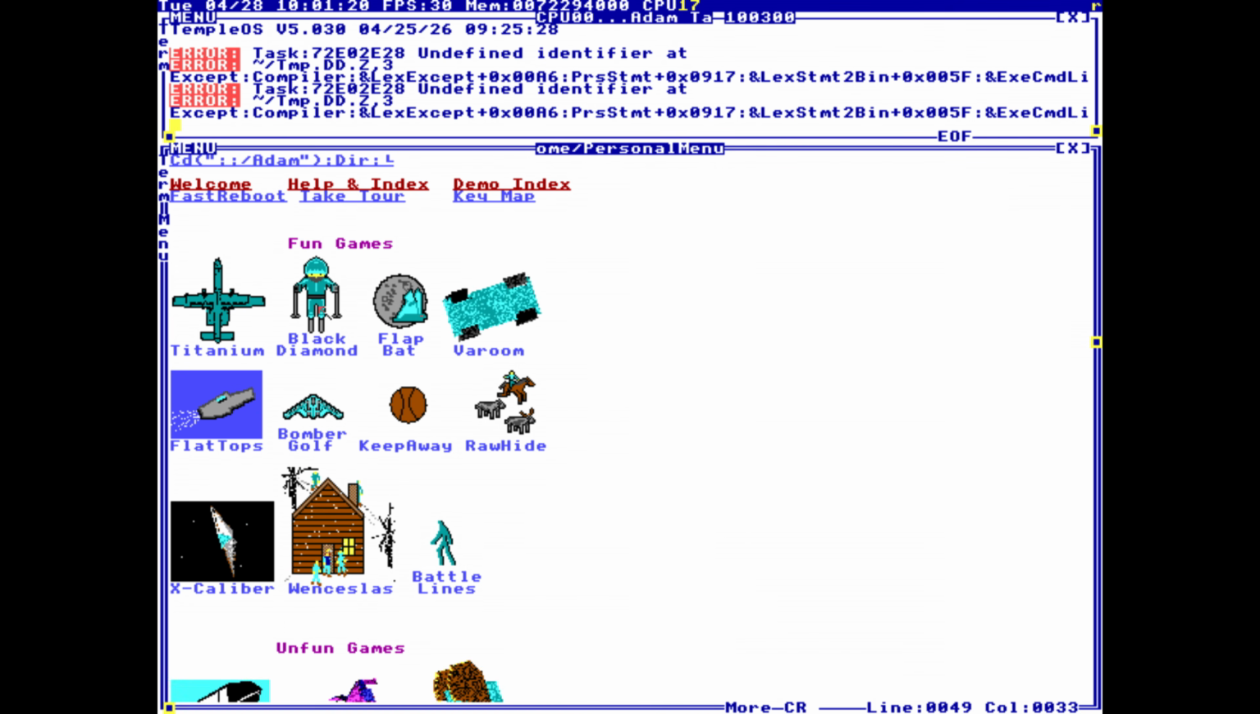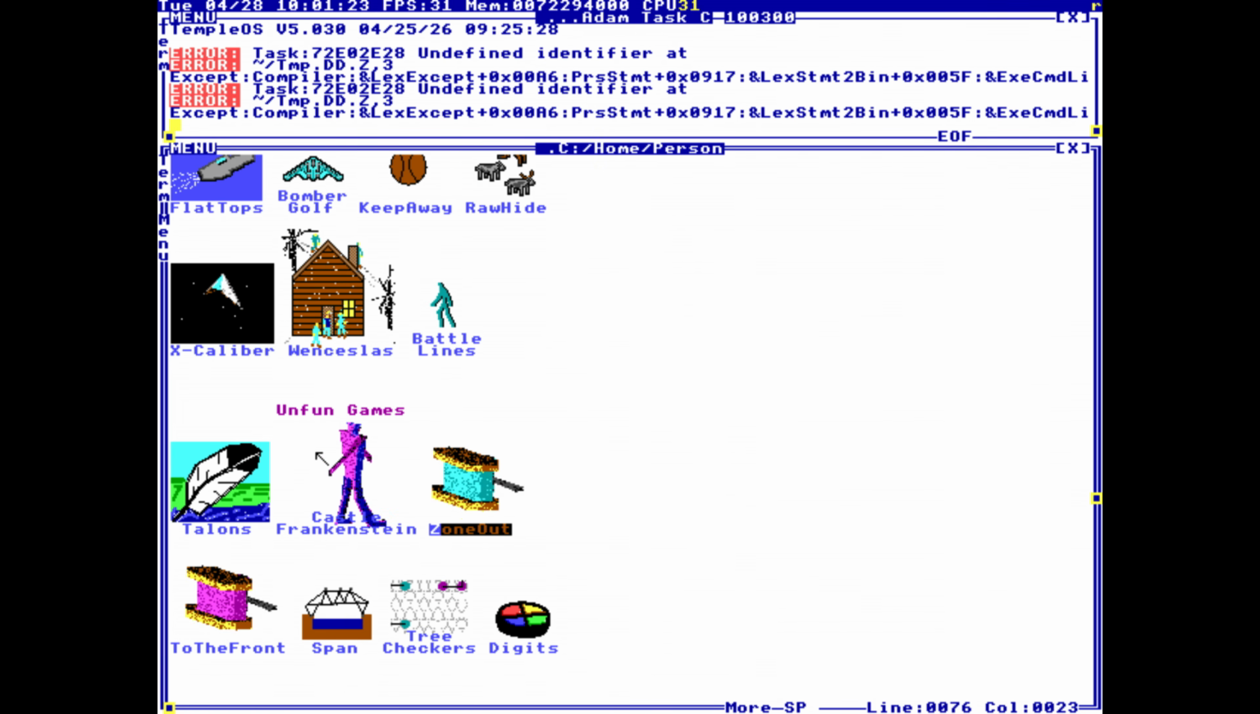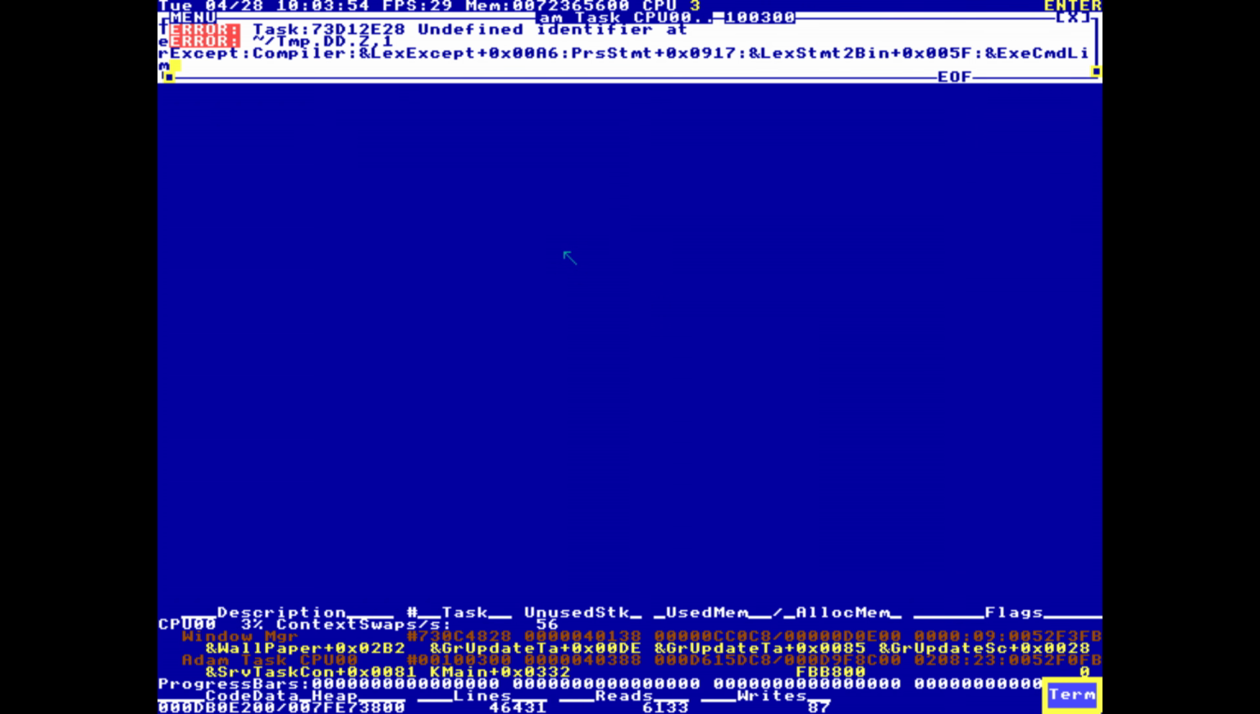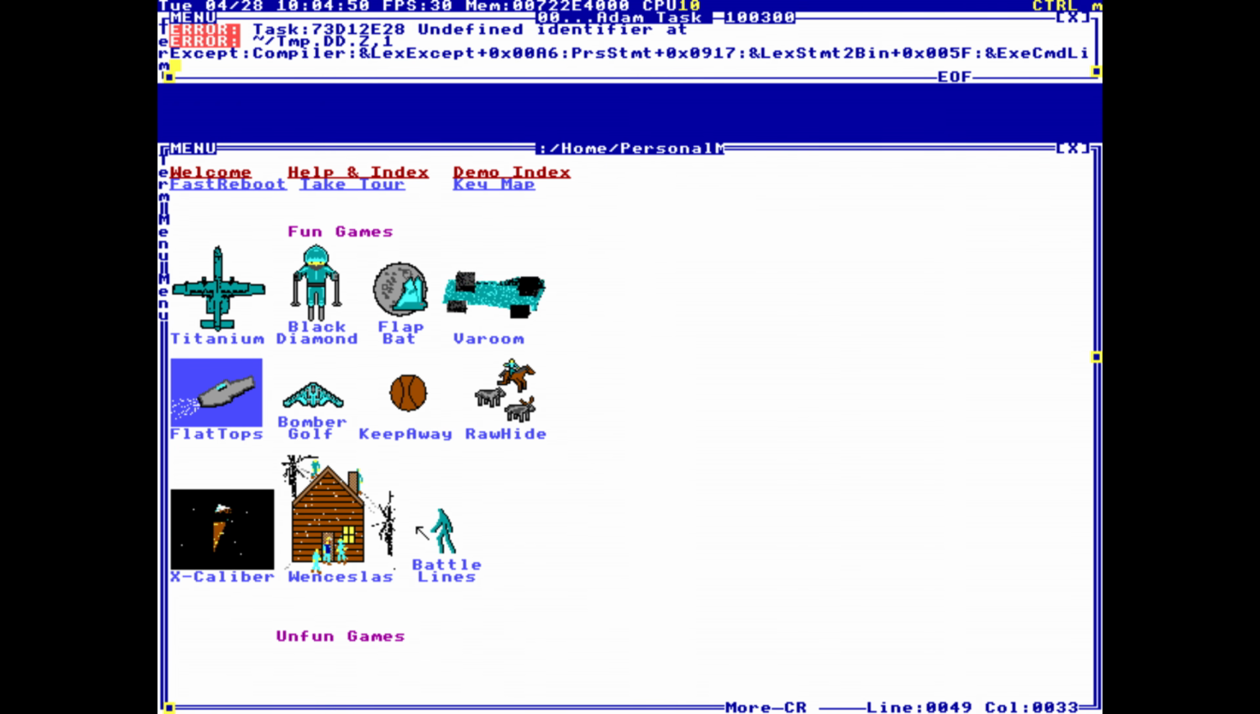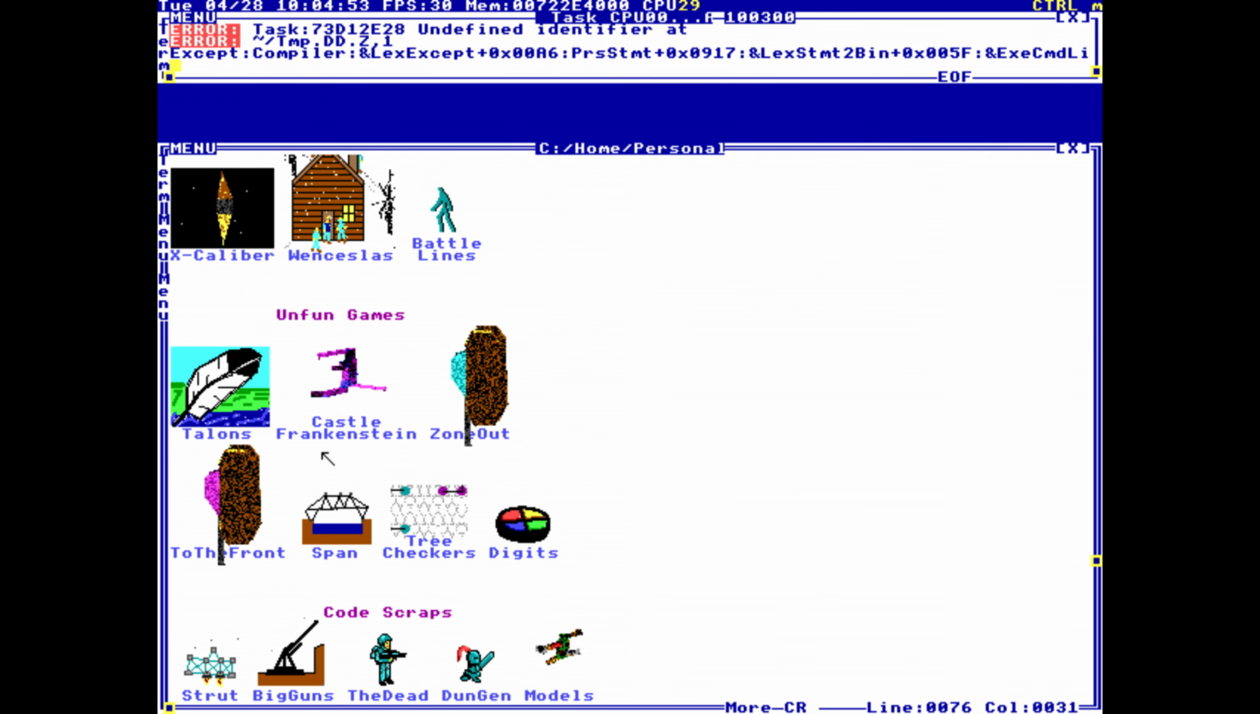And what's interesting is that you have fun games right here, but you also have unfun games. And also, when I mouse 1 on the cursor, it turns green. When I mouse 2, it turns red. That's interesting. Do we even have a web browser on this one? I don't think so. Castle Frankenstein?